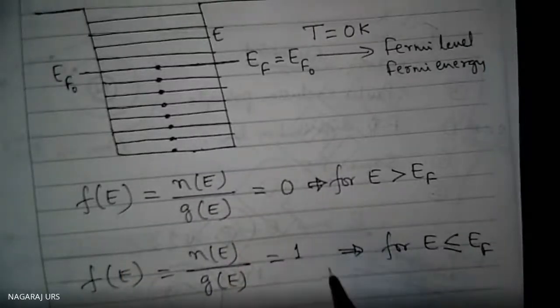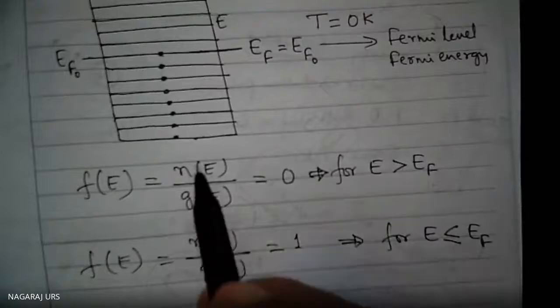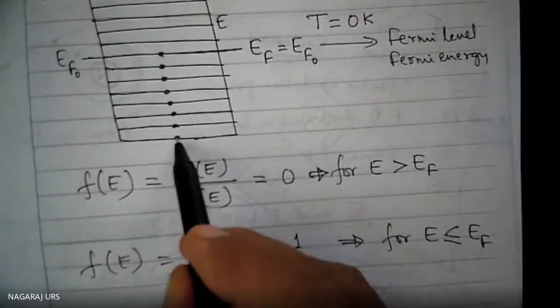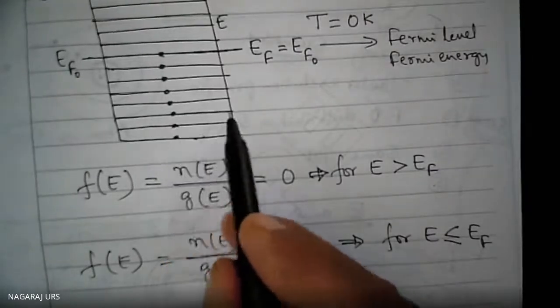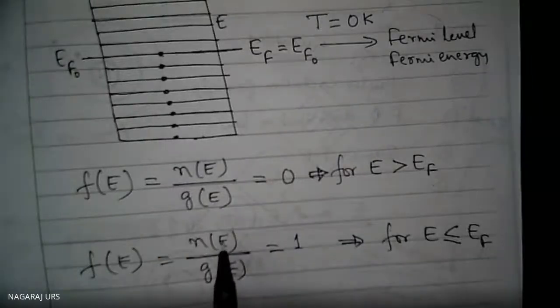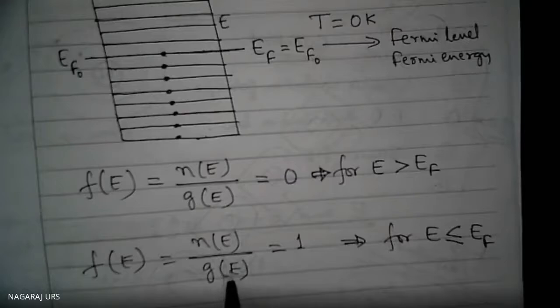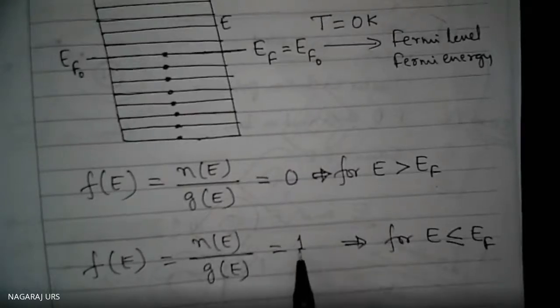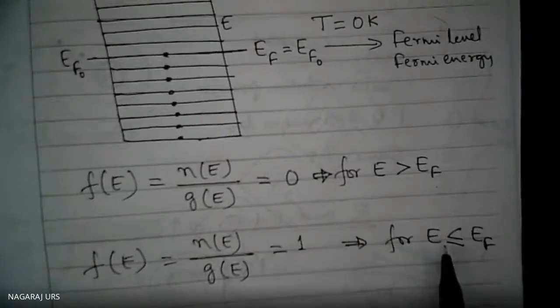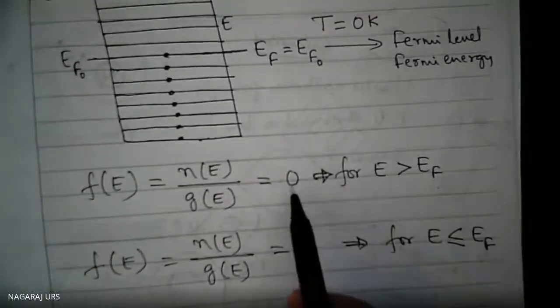Therefore, this value is equal to 1, because the number of electrons occupied and the number of energy states occupied are equal to each other here. Hence, it is equal to 1 for this region only. For above that level, it is equal to 0.